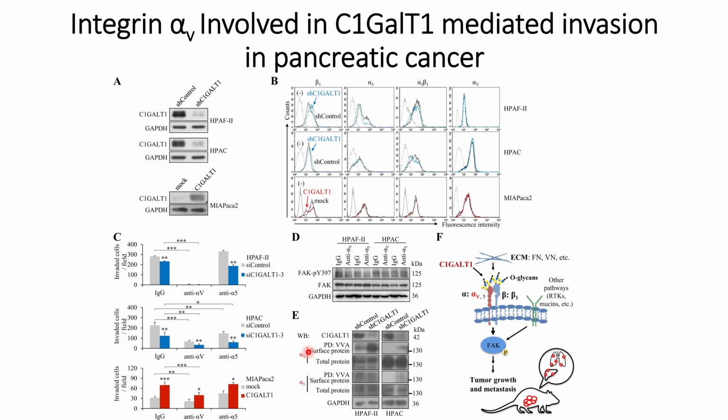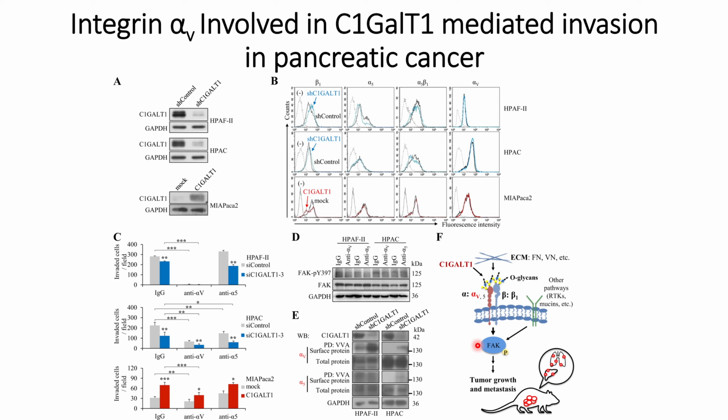So this substantiates their finding that alpha V plays an important role in C1GalT1 mediated invasion. When C1GalT1 has been knocked down, they see an increase in the O-glycosylation profiles, or an increase in the Tn glycans, on this alpha V, and that causes reduced C1GalT1 mediated invasion in the pancreatic cancer cells. That's why we see reduced migration and invasion in the C1GalT1 knockdown cells, as we saw in panel C and the previous videos.